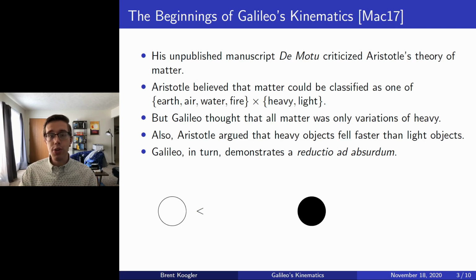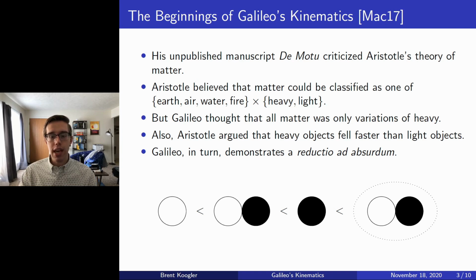But what would happen if we glue the two together? Well, possibly one interpretation is that since the lighter object falls slower, then the heavy object is going to have to slow down in order to pull the lighter object along. But alternatively, the two glued together objects certainly have a greater weight than either of their constituents. Thus, the glued together object should fall faster than the heavier object, but then this contradicts the well-definedness of our relationship between how quickly objects should fall in relation to their weights. And thus, certainly, falling objects' speeds cannot be described just by their weights. Galileo would then further argue that all objects should fall at the same speeds in vacuum.